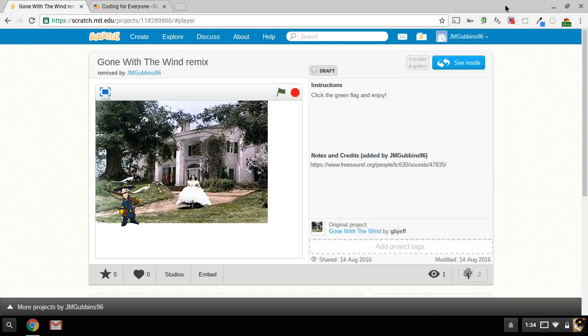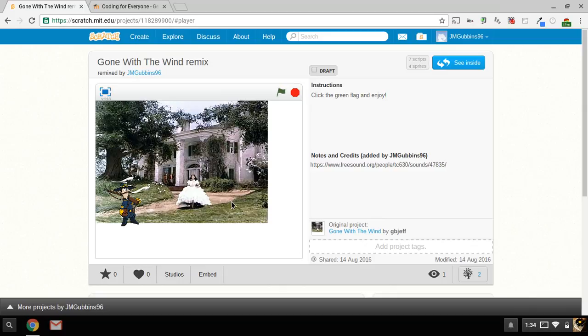Well, hello. Part of my Coding for Everyone assignment within EDT 661 offered through Marian University was to remix one of my classmates' Google CS First projects that they had created within Scratch.